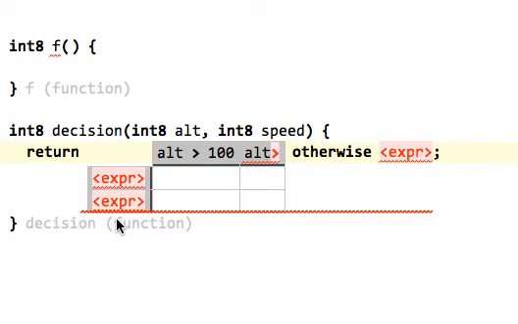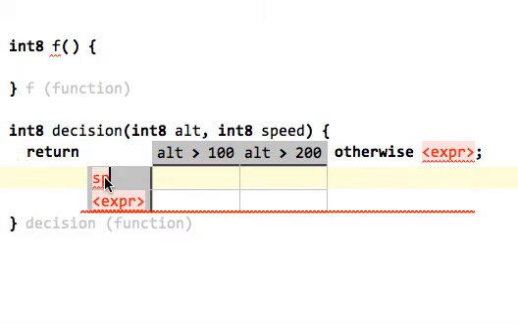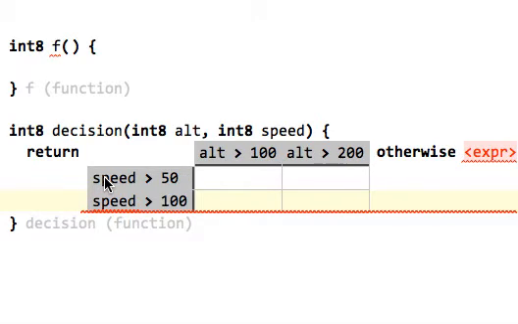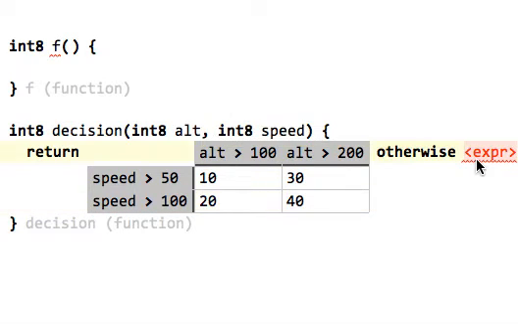If altitude is greater 200, and here we do speed is greater 50 and speed is greater 100, and so we return, let's say 10 if those two conditions meet, 20 in this case, 30 in that case, 40 in that case, and in any other case we return 0. And of course now we have directly embedded a table into our little C program.